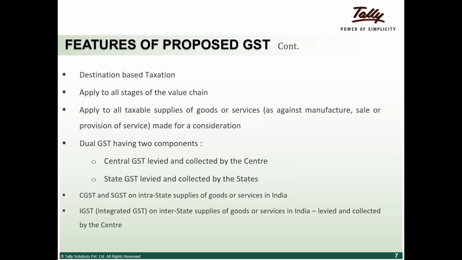GST or the Constitution Amendment Bill, states like Tamil Nadu, Gujarat, and Maharashtra, which were mainly the manufacturing states, the states which had a lot of manufacturing power and a lot of manufacturing facilities, were not very comfortable or not very happy with this.